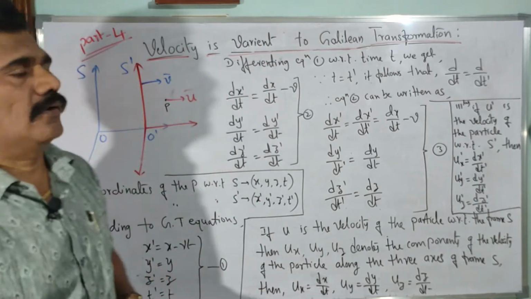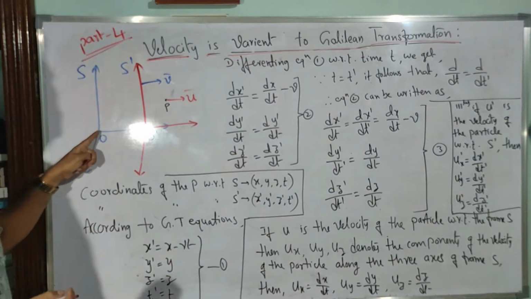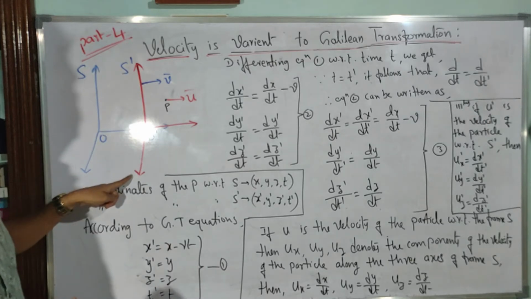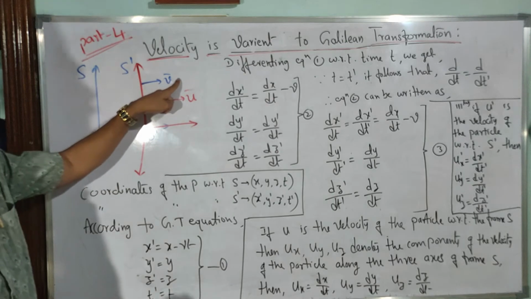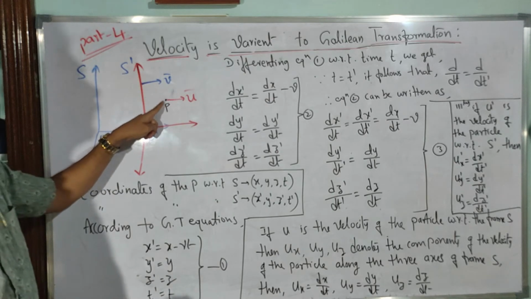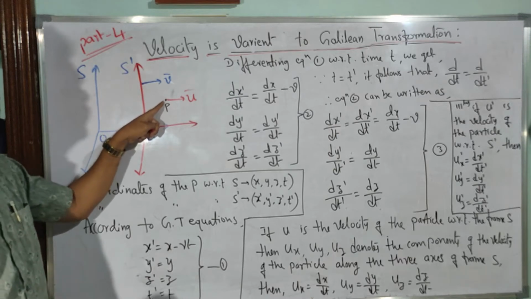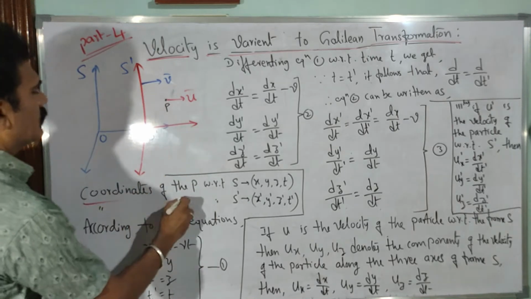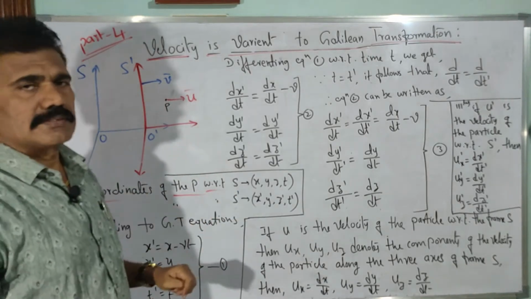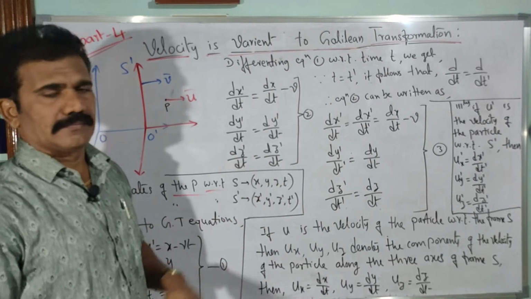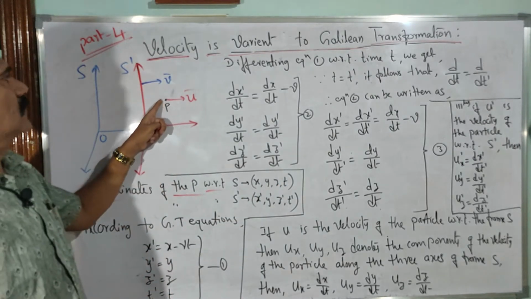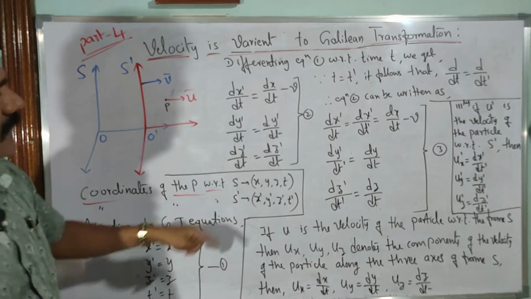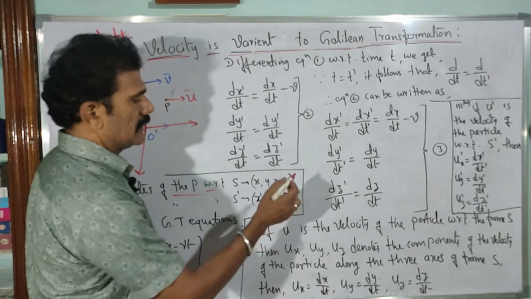To prove that, let us consider S as a fixed frame of reference and S dash as a moving frame of reference. Assume that the frame S dash is moving with velocity v. Now there is a particle P. With respect to S, the coordinates of the particle P are x, y, z and t, correct? Similarly, the same particle is measured with respect to the moving frame of reference S dash. For that we consider the coordinates of the particle P with respect to S dash as x dash, y dash, z dash and t dash.